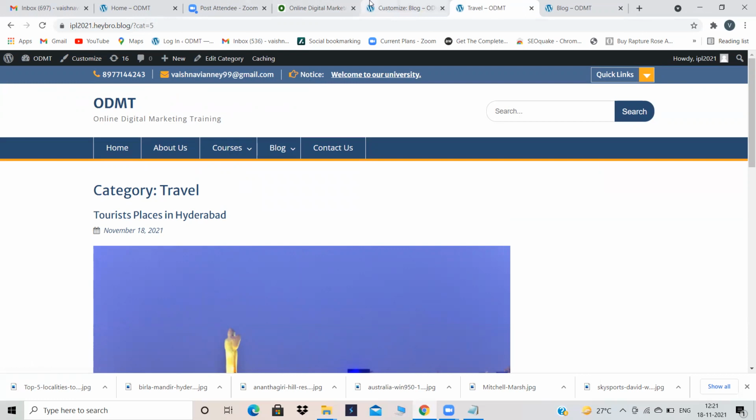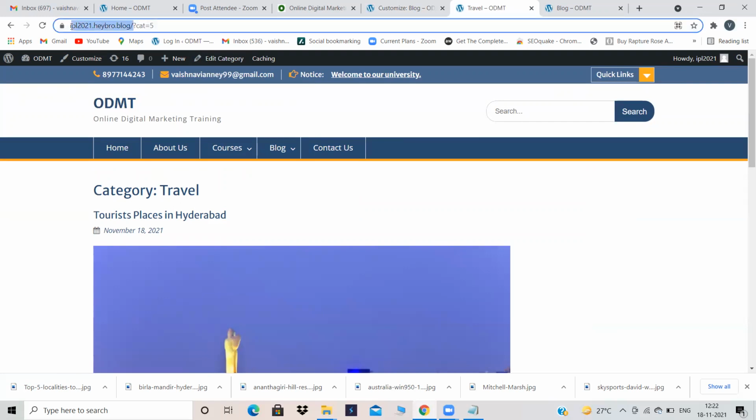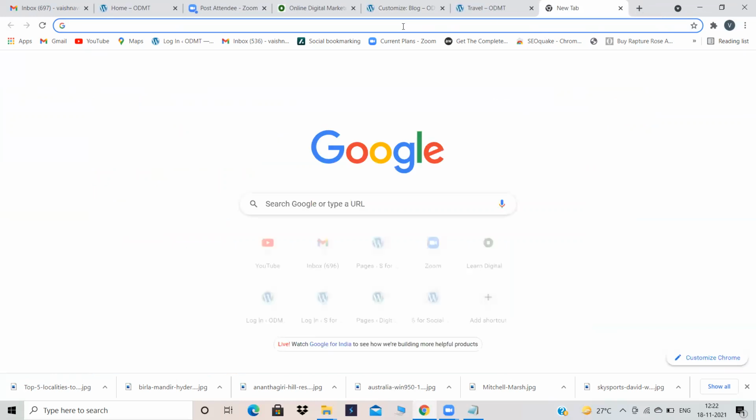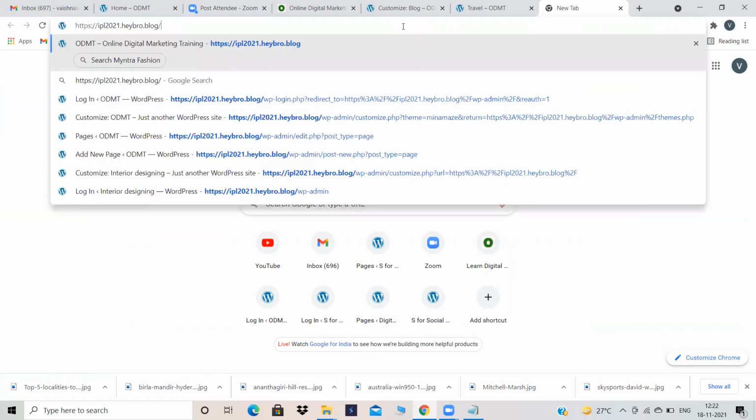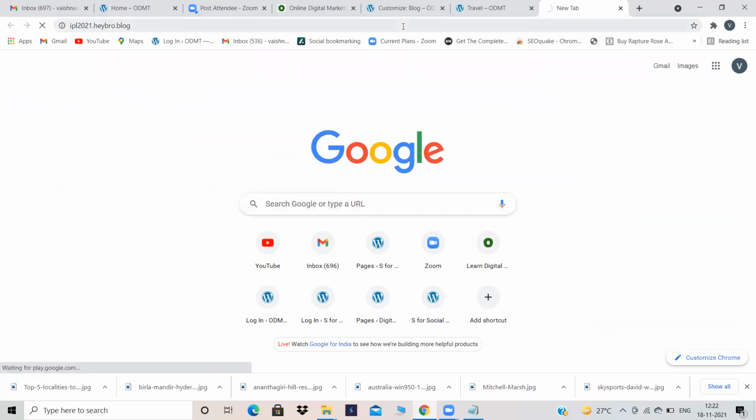Because these are different posts, and every post we have linked to a particular category, right? Now up till here you understood. Now what I'm telling is, just observe. Two steps are there over here. When I open my website, I'm not opening it as the owner of my website, I'm opening it as a user. Just click it over here and I'm opening it as a user.